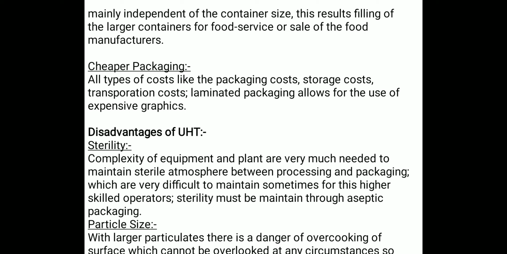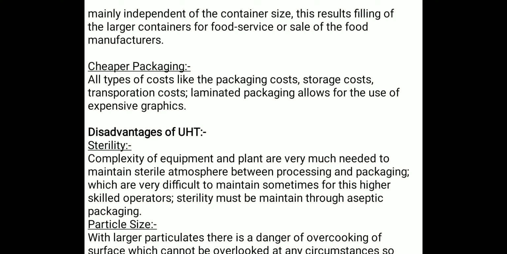After that, another advantage of UHT is cheaper packaging. All types of costs, like packaging cost, storage cost, and transportation cost, are very much lower because of UHT, and it provides an economical alternative for the manufacturer.